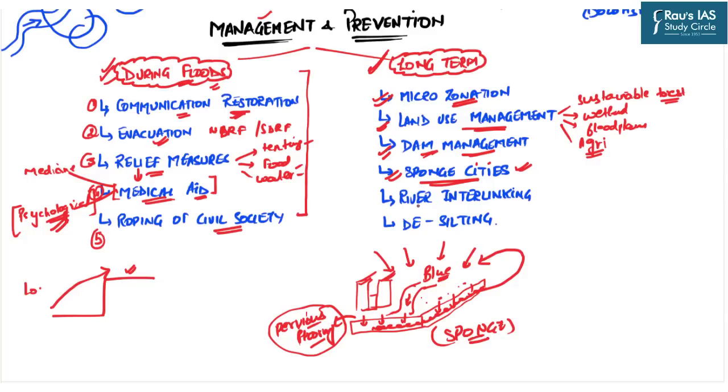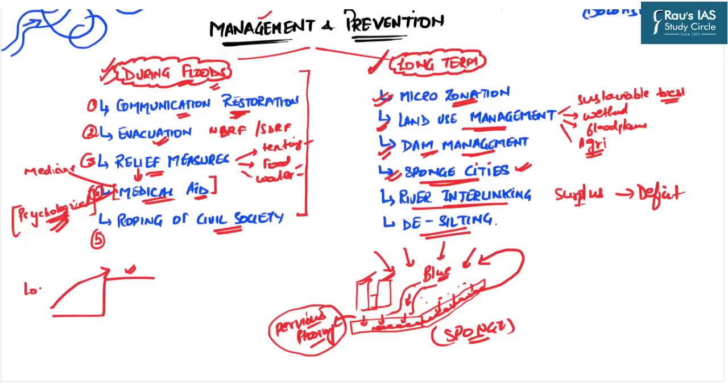Next, we must also focus on river interlinking projects so as to supply the excess water from the surplus basins to the deficit basins. And in the last, we must also go with the desilting measures of the river channels. The channels which are excessively prone to high deposition, for example in Assam. Desilting activities must be done in order to increase regularly the capacity of the existing river channels.